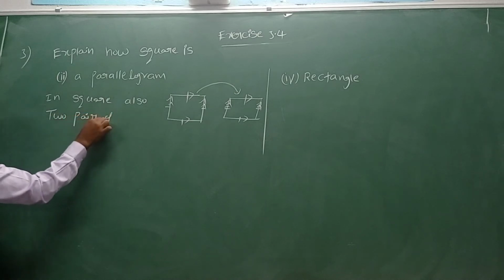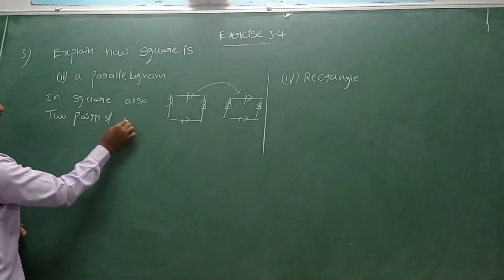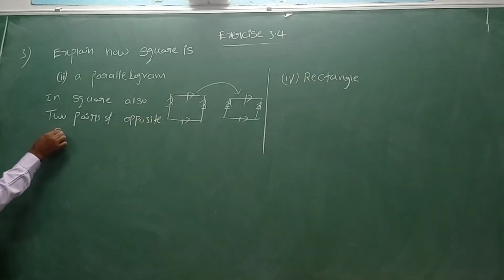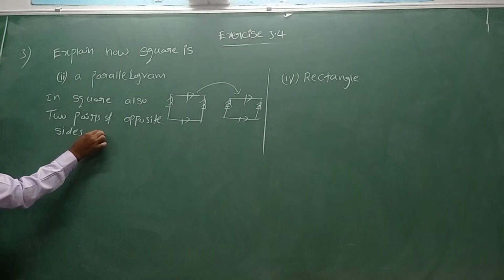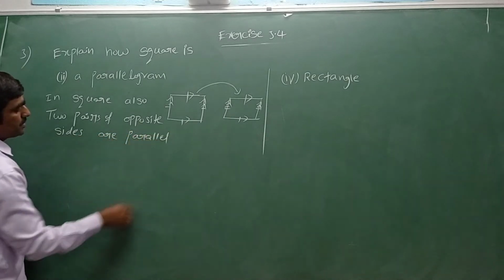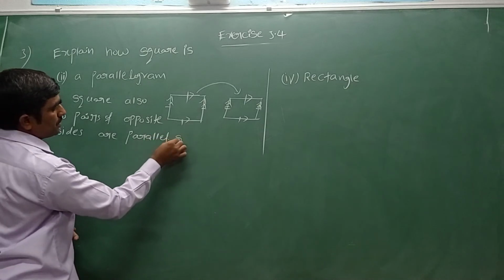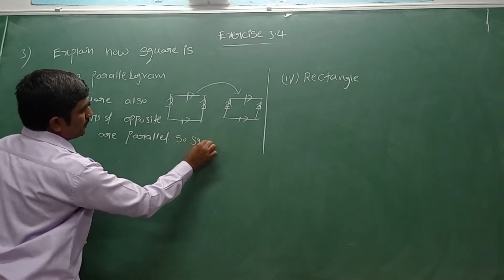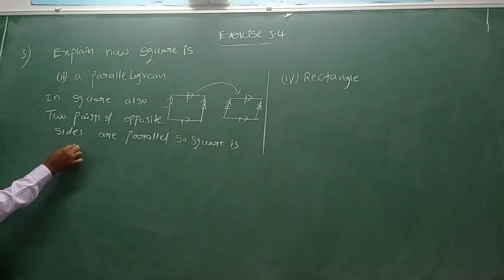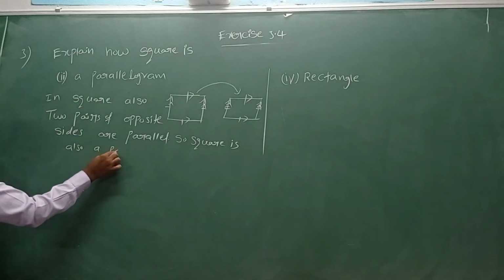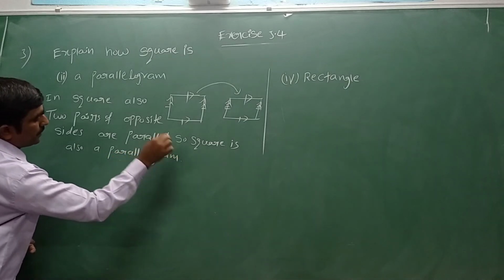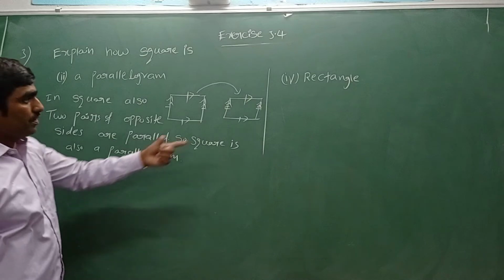In square also, two pairs of opposite sides are parallel. So what we can say? Square is also a parallelogram. Then go to the next one.